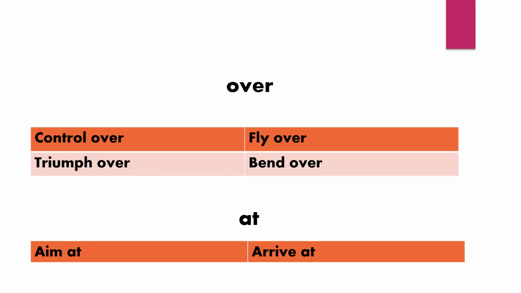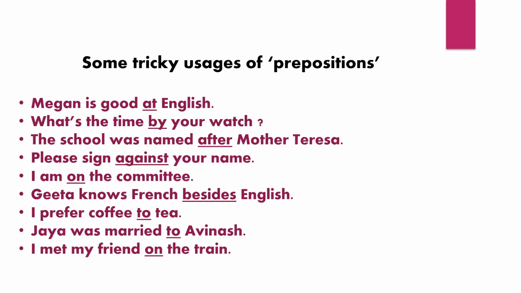Over: control over, fly over, triumph over, bend over. At: aim at, arrive at, etc. Some tricky usages of prepositions. For example, Megan is good at English.